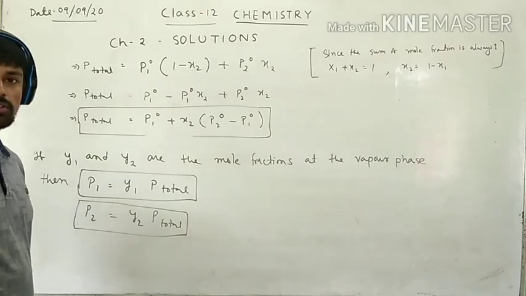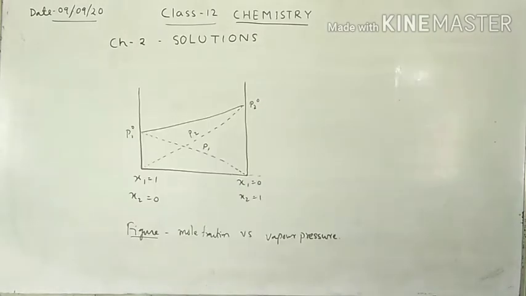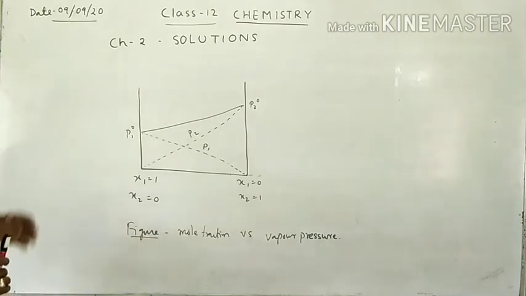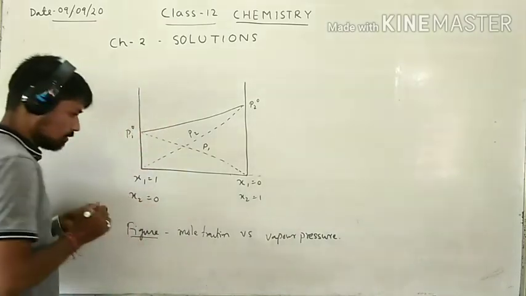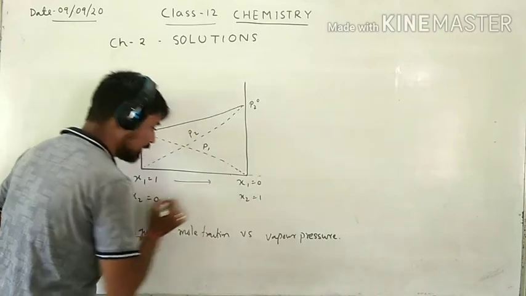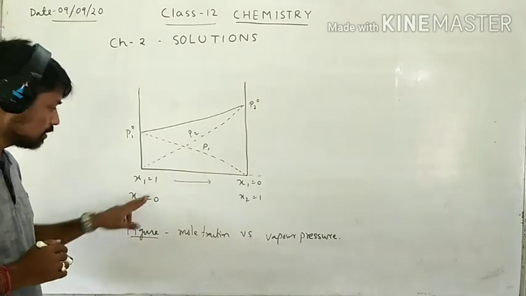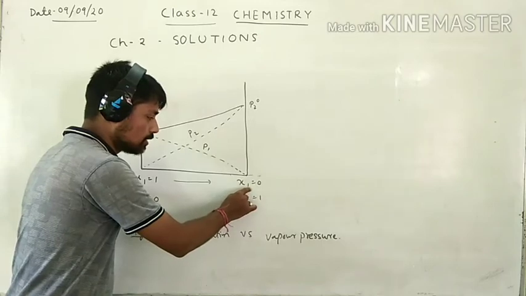Now we are going to see a plot of mole fraction versus vapor pressure. Okay students, let us see the figure. From left to right, the mole fraction of component 1 decreases. Here the mole fraction of component 1 is 1 and here the mole fraction of liquid 1 is 0.